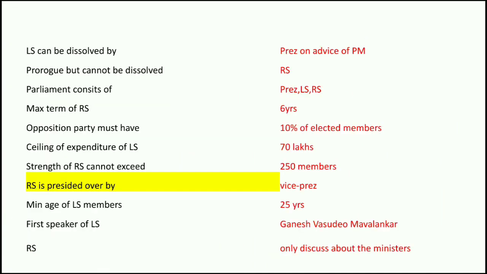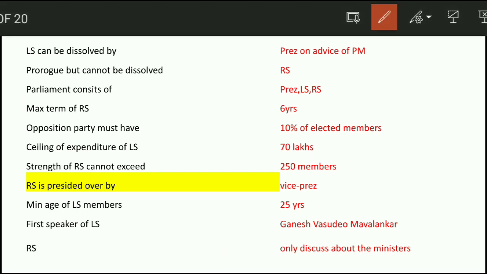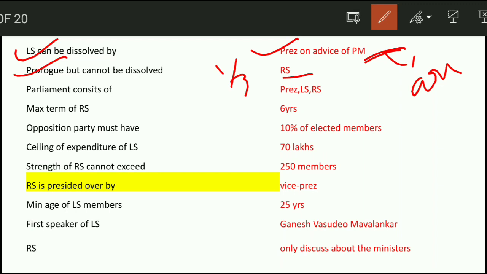Next question. Lok Sabha can be dissolved by, who can dissolve it? It is the President on advice of the PM or Council of Ministers. Rajya Sabha can be prorogued but cannot be dissolved, since Rajya Sabha is a permanent body and one-third retire every second year. Next question. Parliament consists of President, Lok Sabha and Rajya Sabha. So three parts of Parliament.